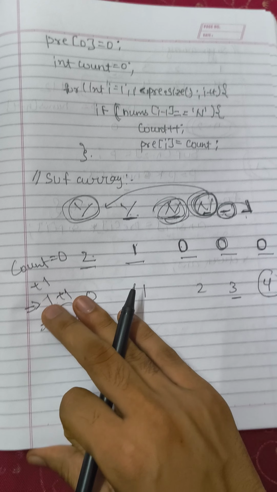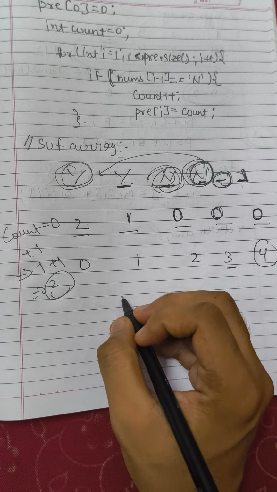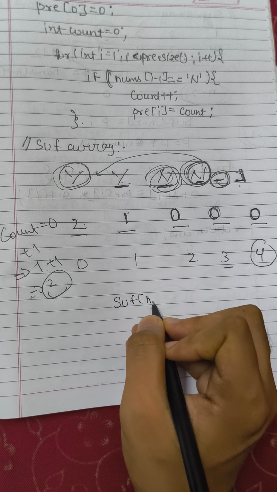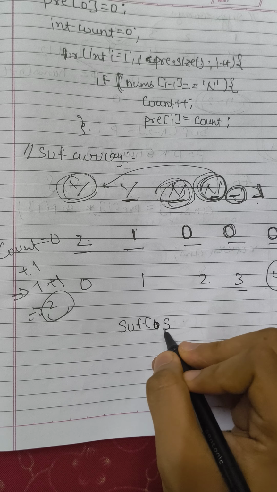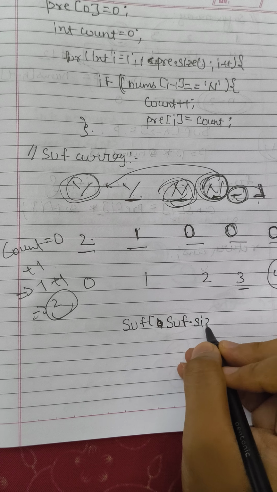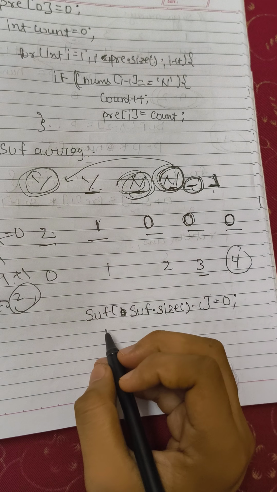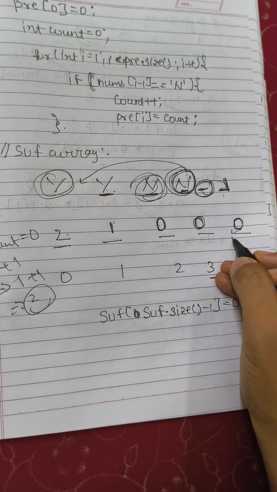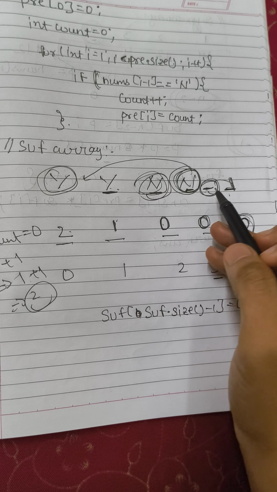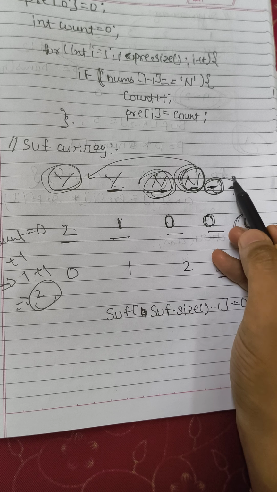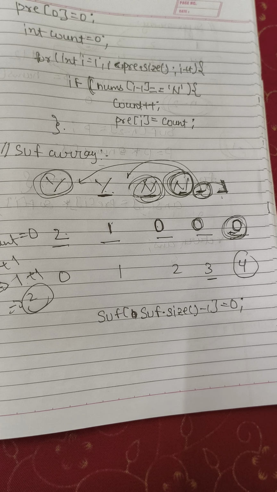So yes. Okay. Now let me teach you the code. The code will be similar, with no difference. Again we will initialize the suffix array. It will not be n minus 1, I will just say suffix dot size minus 1 should be equal to 0. Okay, are you clear till here? I have done this because I am sure that for this value it will be 0 only, because at this hour nothing is possible after that. The question is specified only for this part.